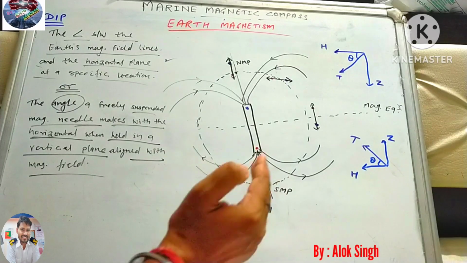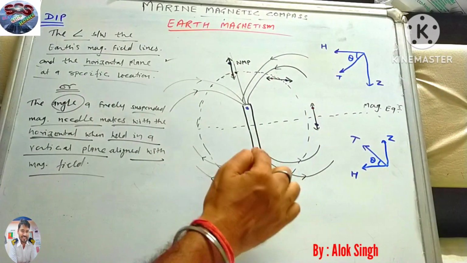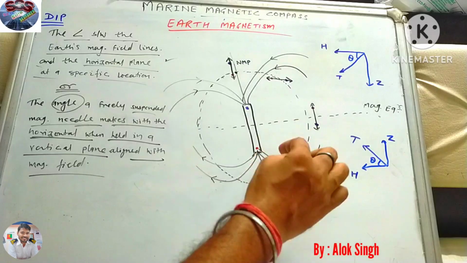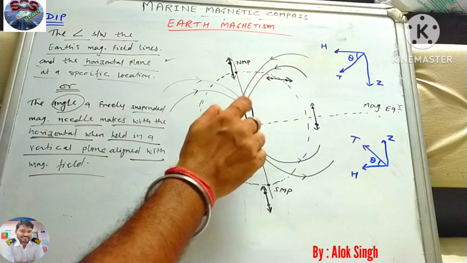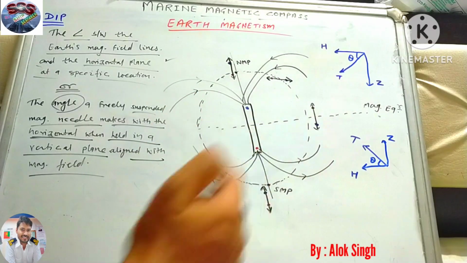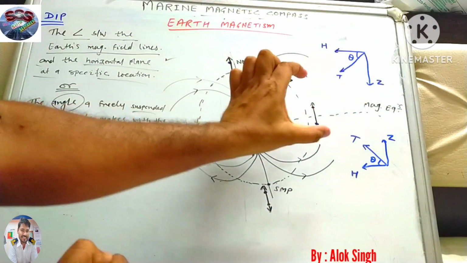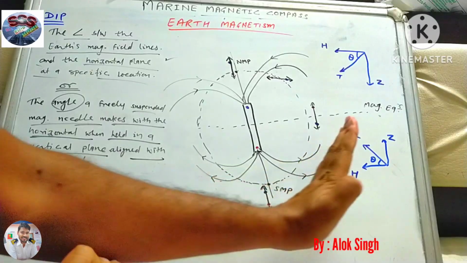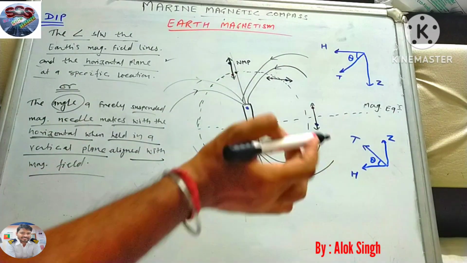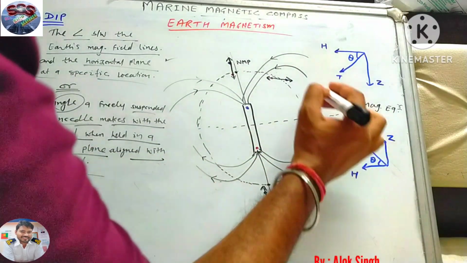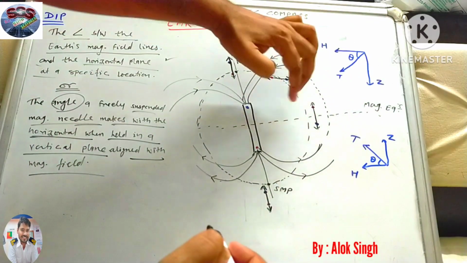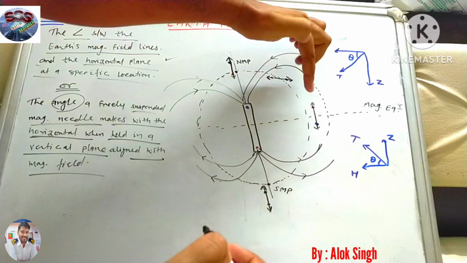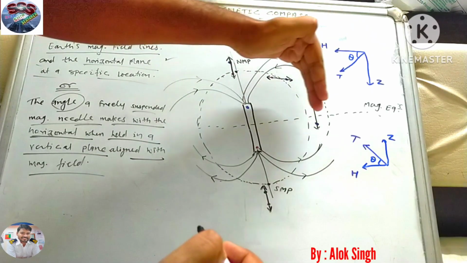How it behaves depends on the magnetic field line, which comes out from here and re-enters into the blue pole. If we hang a needle here, it is exactly parallel to this line. If I continue this line, this magnetic field line and our suspended needle are exactly parallel to each other.